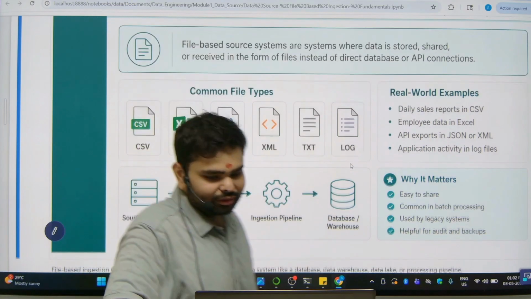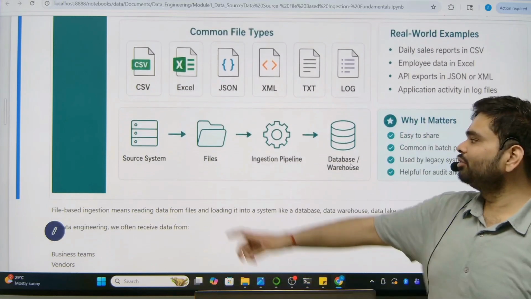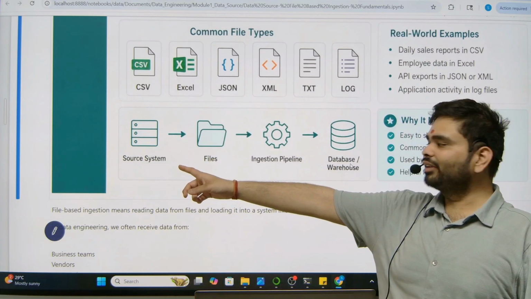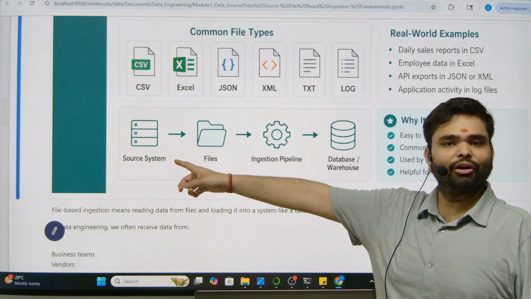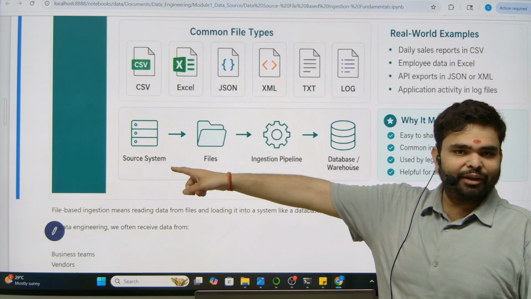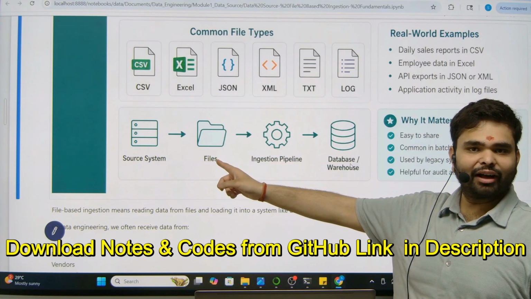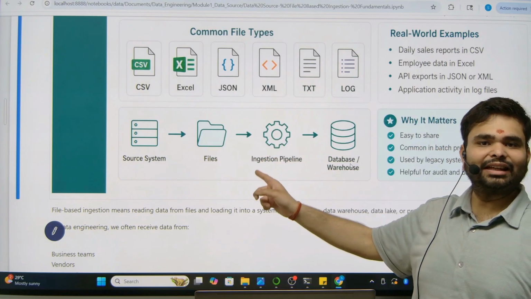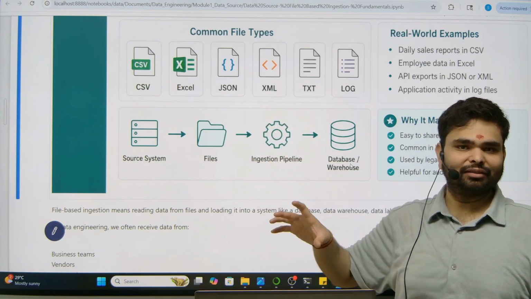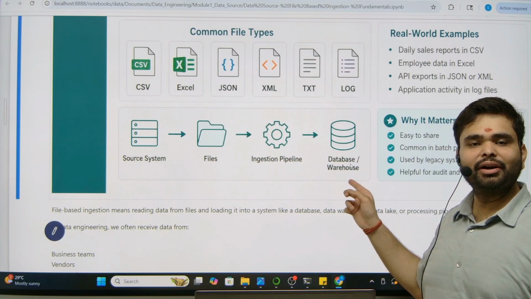So how does this work? The source system can be anything. It can be AWS, Azure, even Teams, SharePoint, Google Drive. From there you will import the files to the ingestion pipeline. The ingestion pipeline is built in Python, and there we are storing that into a database.